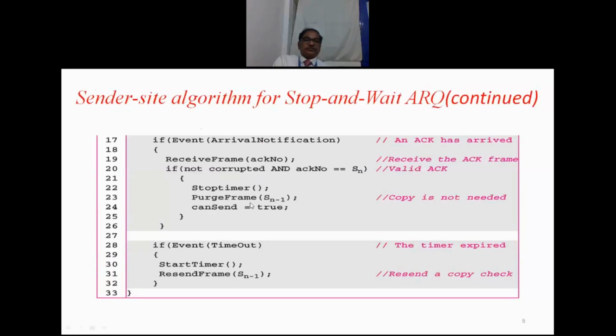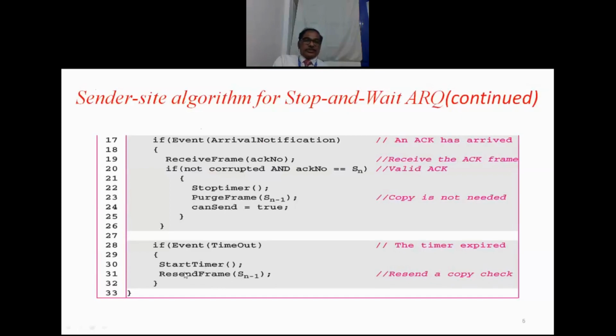Suppose the acknowledgement is damaged or has not arrived, then there is a timeout. Once it is a timeout, start the timer and send the same frame again, whatever is there in the storage, and start the timer.